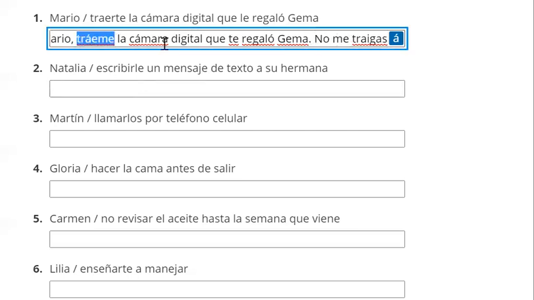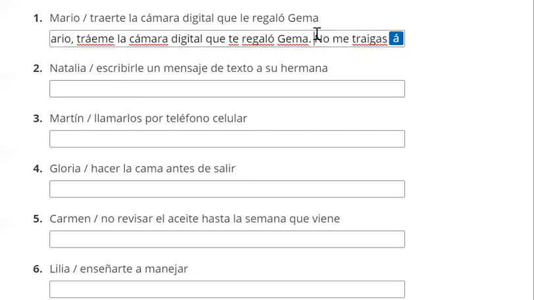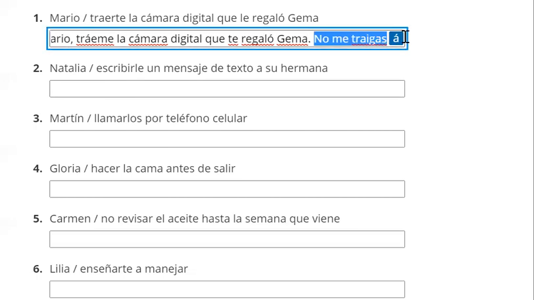But for an affirmative command, it's attached, but for a negative command, it has to go before it. And again, these are rigid rules. These must be followed. There's not options. Sometimes we have options with our object pronoun placement. That is not the case with commands. All right, so this was just an extra little thing to show you. It's not something that you have to do.